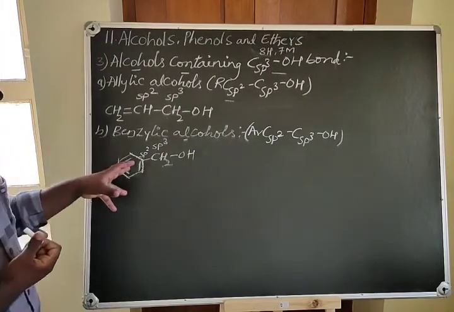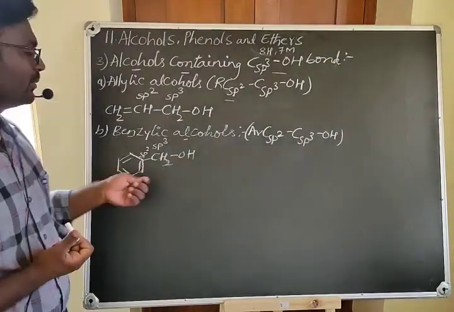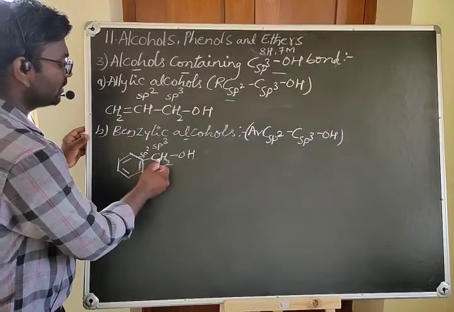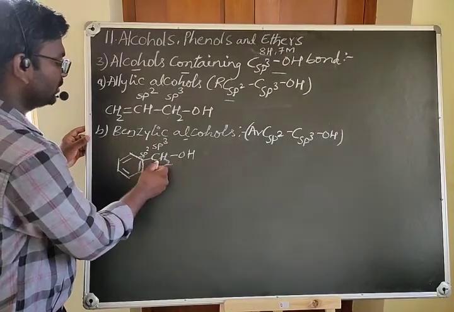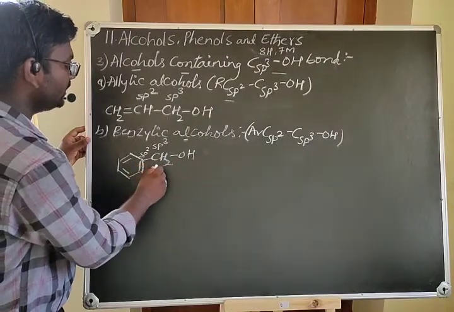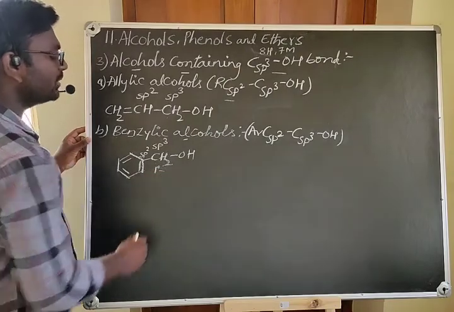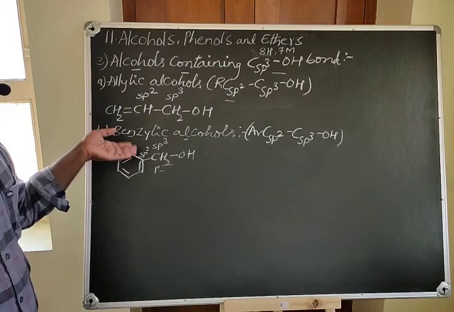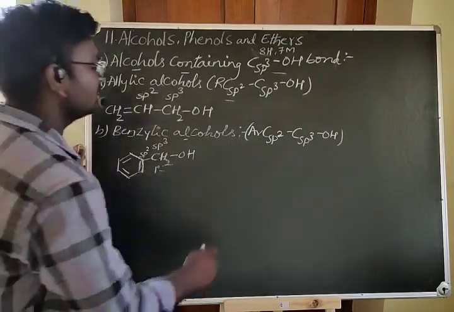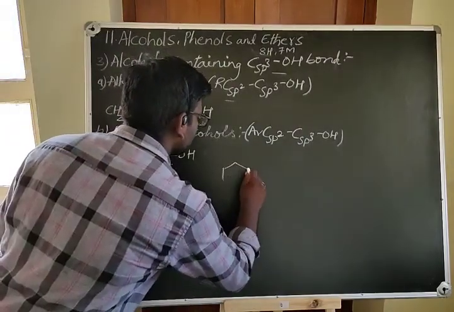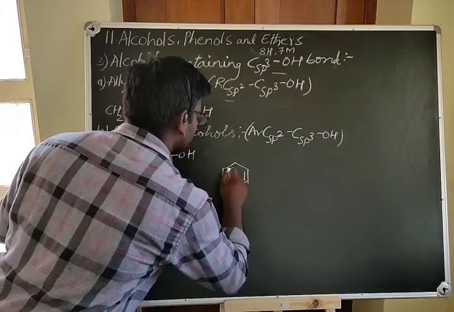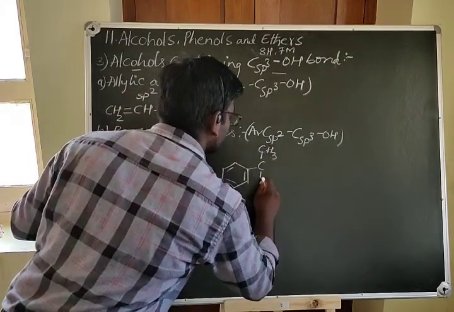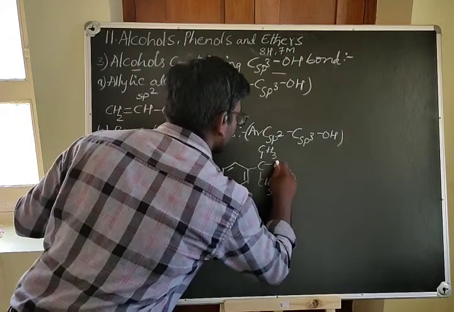Here also we can see primary, secondary, and tertiary alcohols. Now, this carbon containing the functional group is linked to only one other carbon. It is also called a primary alcohol. It is a primary alcohol as well as a benzylic alcohol. For example, in this molecule we have CH3, CH3, OH.